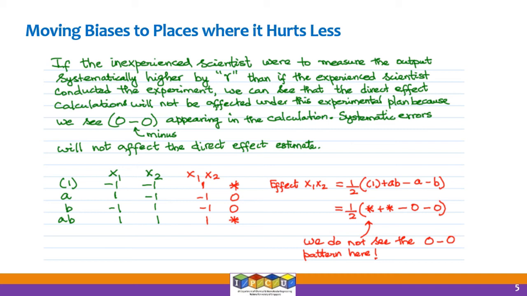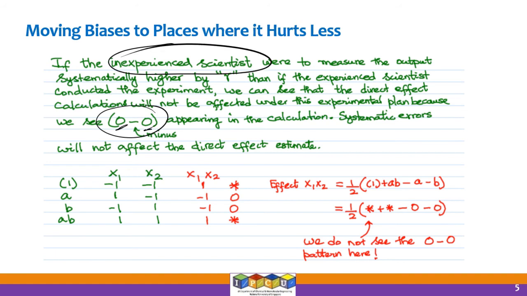If the inexperienced scientists were to measure the output systematically higher by a factor R, so I used the symbol delta in the previous slide to explain this, systematically higher by R than if the experienced scientists conducted the experiment, we can see the direct effect calculations, the good design that we showed in the previous slide, will not be affected on this experimental plan because we see this pattern. We are just looking at the circles because we are talking about the inexperienced scientist here.